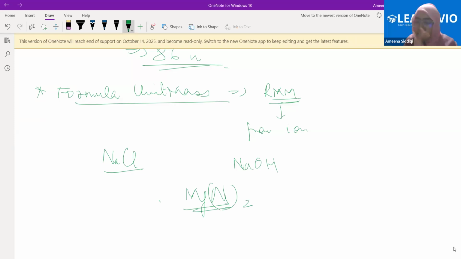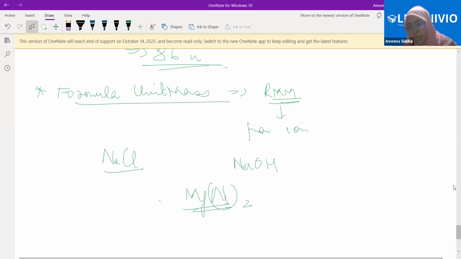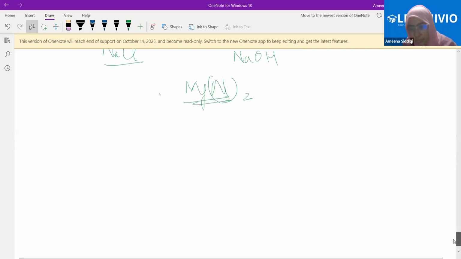Ions, okay? So basically, whatever molecule we get from the combination of the ions, the relative molecular mass of that compound will be called the formula unit mass. Clear? That should be clear.